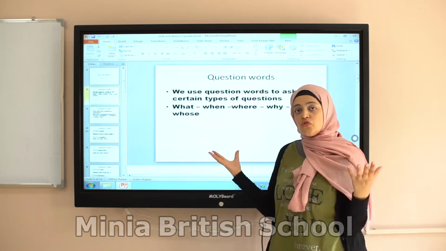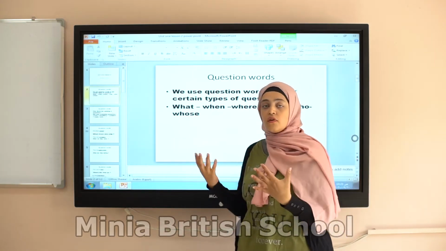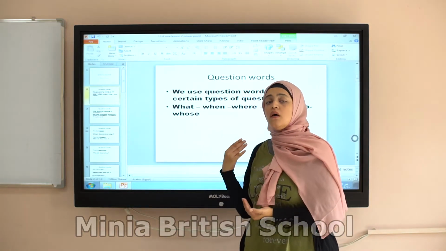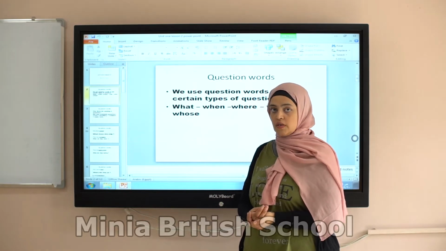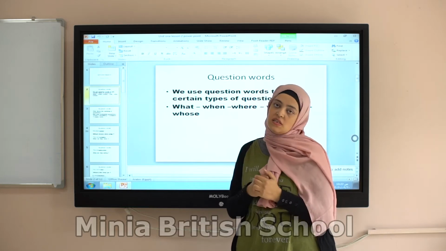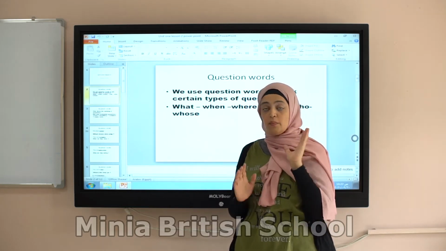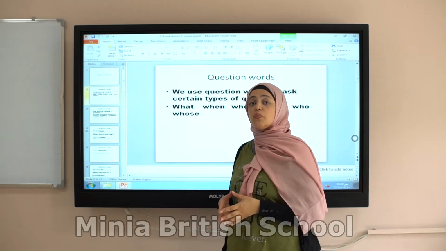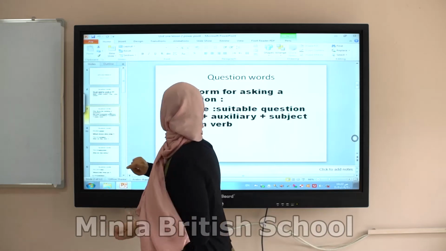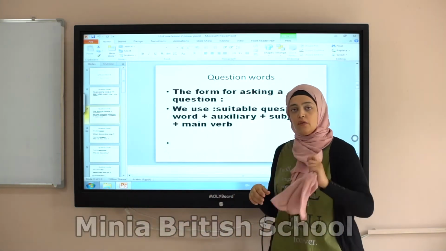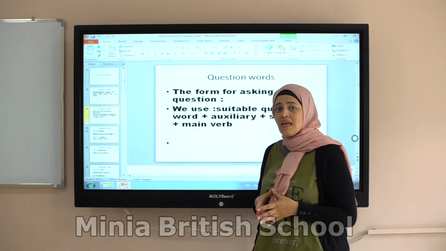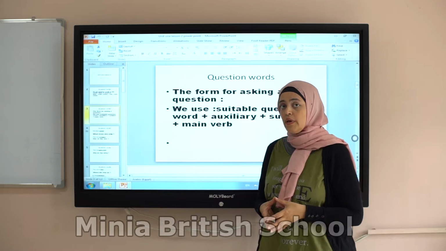Okay, now we talk generally, but now we will have some examples to help us to know how we will use these question words. When we have a statement, it ends with what? Full stop. But the question ends with the question mark. Let's see here the form for making a question. How will I make a question?